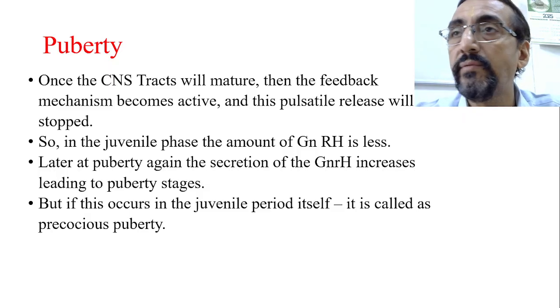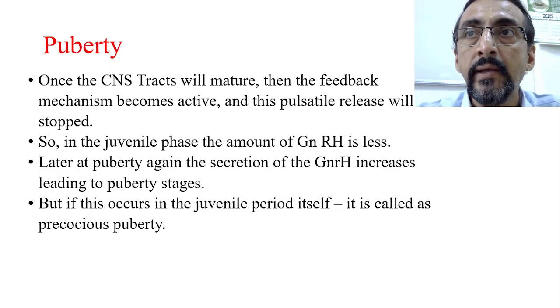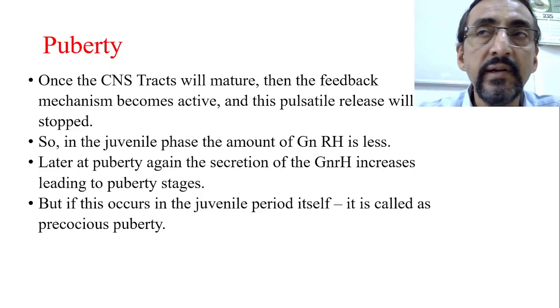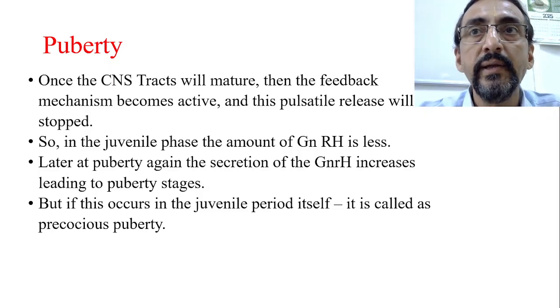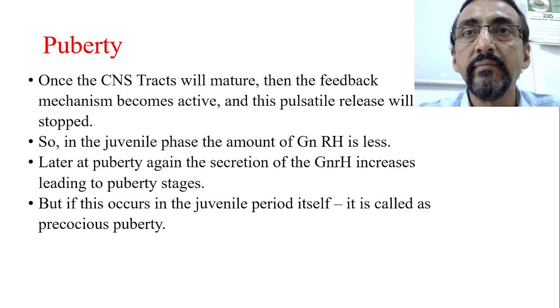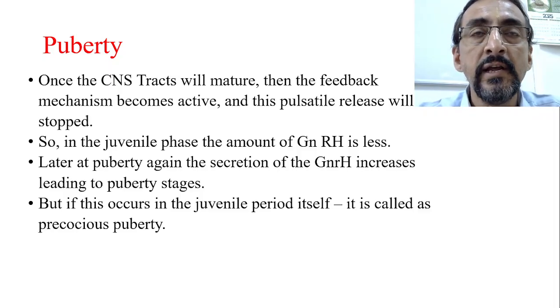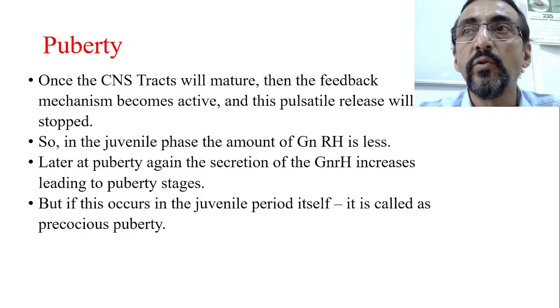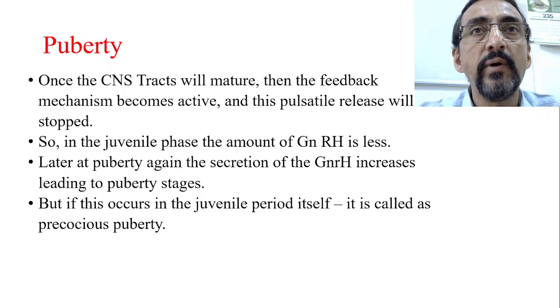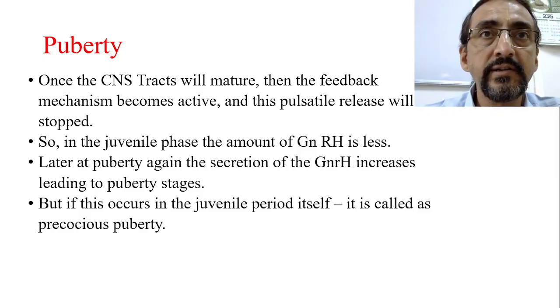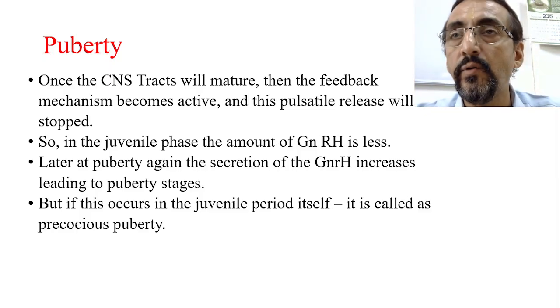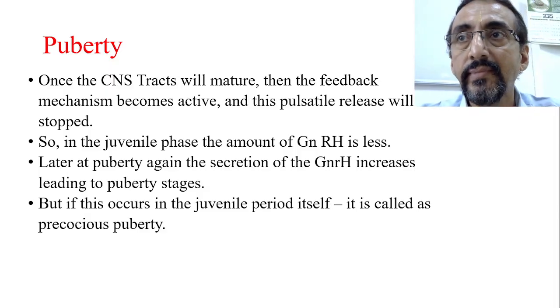Precocious puberty means the pubertal changes occur before the expected age. We know that telarche should occur at 8 to 9 years, adrenarche at 9 to 10 years, then in the case of a female there should be a growth spurt, followed by menarche at the age of 12 to 14 years. This is the normal correct order which has to be followed if you are dealing with a normal case.